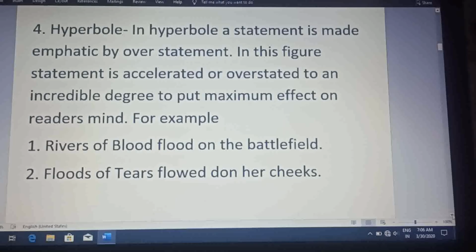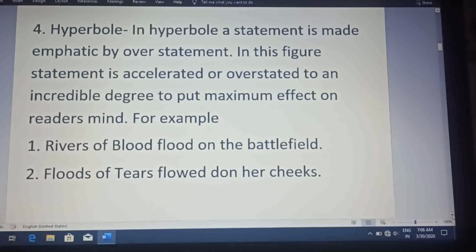So they use such sentences or words which change the normal statement into overstatement, or take it to an incredible degree, or exaggerate things so that it gives the maximum effect on the mind.